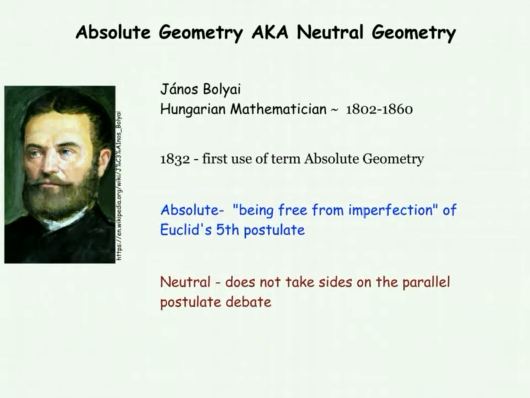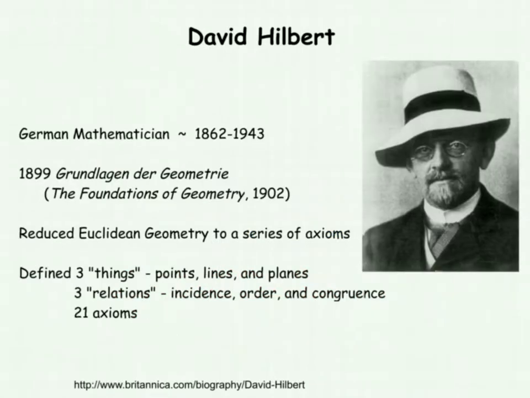Again, in Euclid's Elements, the first 28 propositions and proposition 31 avoid using the parallel postulate and therefore are valid in absolute geometry. Absolute geometry is the geometry created by using only the first four postulates and taking no stand on the fifth postulate or on parallel lines. These postulates were all that were used to define geometry for over 2,000 years.